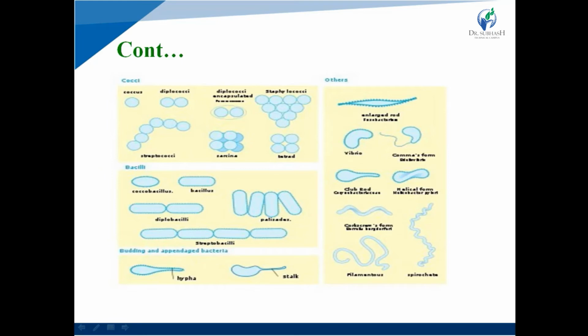Next one, budding and appendage bacteria. At the end portion of the bacilli, they are stretched out, which is called a hypha, and that is also called a stalk. On the other side, other examples are present.